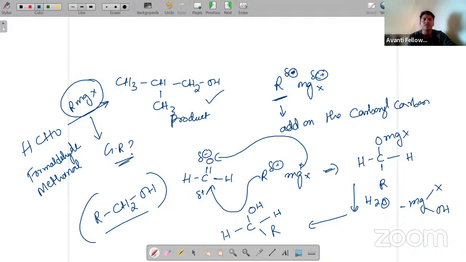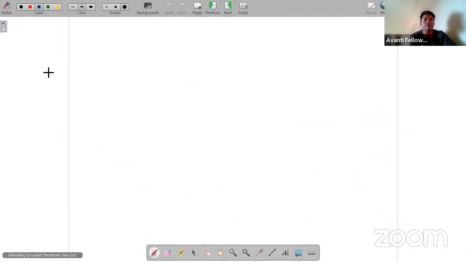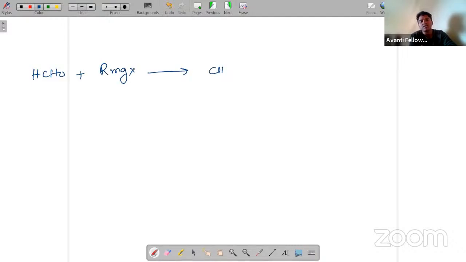Let me clear this on the other page. We have formaldehyde, and we need to take a Grignard reagent, and you are going to get a product as CH3CH(CH3)CH2OH. This is the product. So what is the question asking? They are asking us to find out the Grignard reagent.